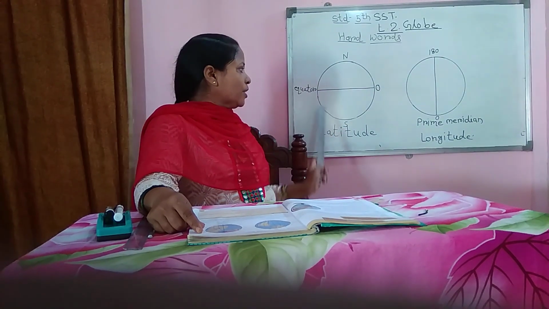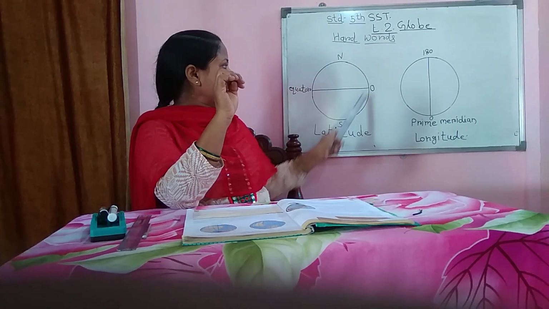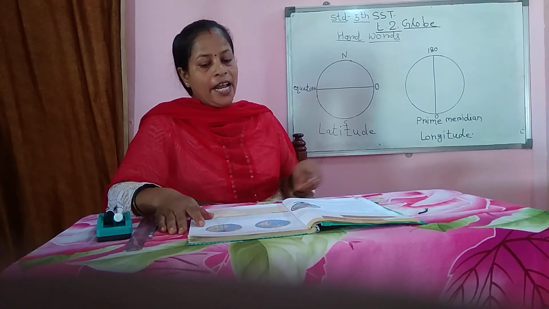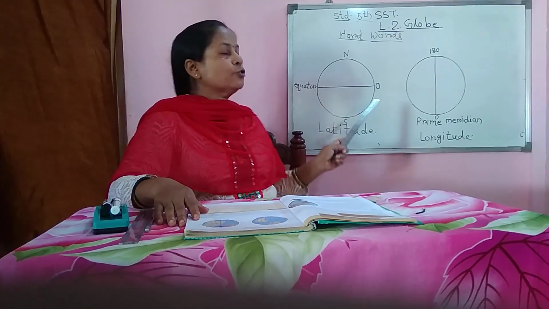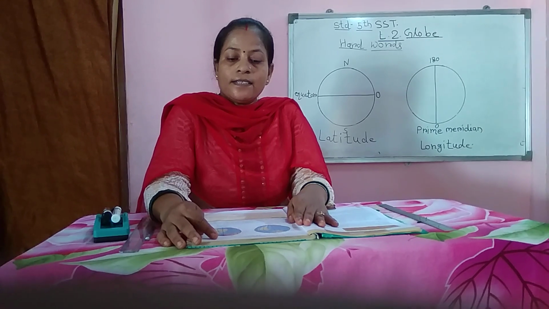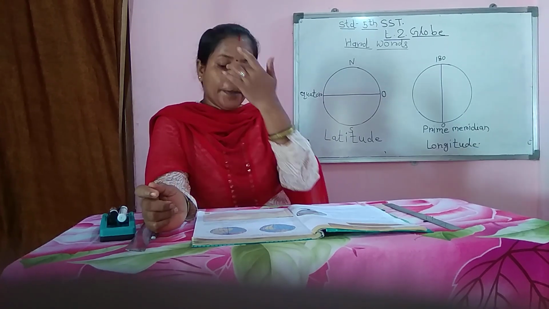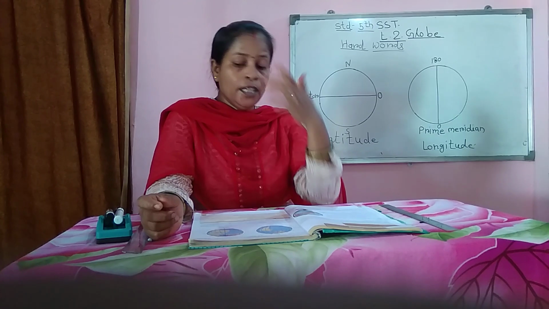Means in total, this globe covers a 180 degree angle, and the equator divides both of these parts into 90 degree angles. Other important latitudes are the Tropic of Cancer at 23 and a half degrees north, and the Tropic of Capricorn at 23 and a half degrees south.